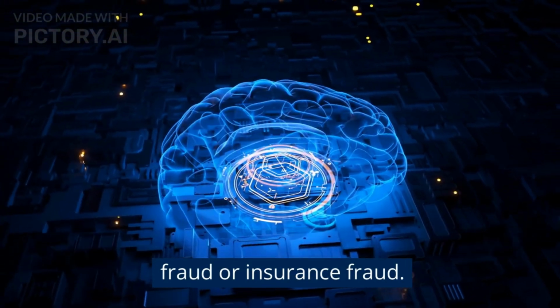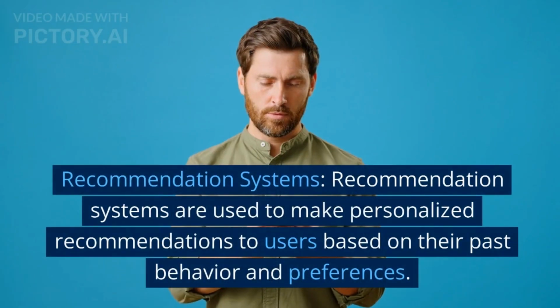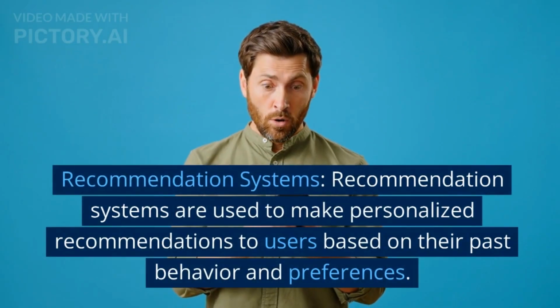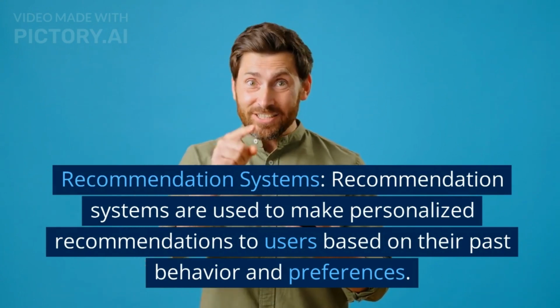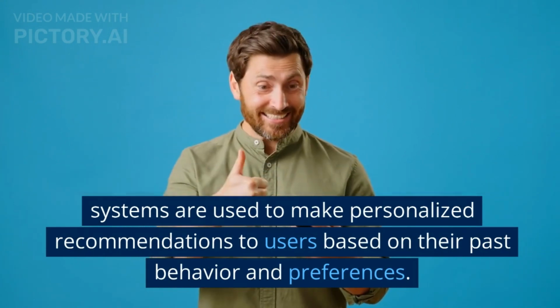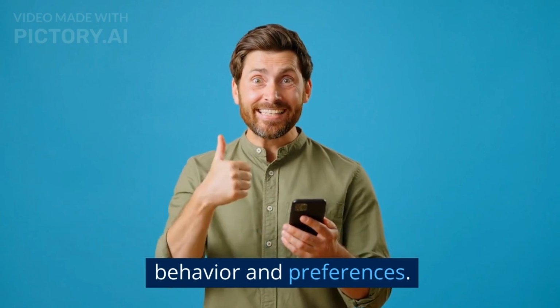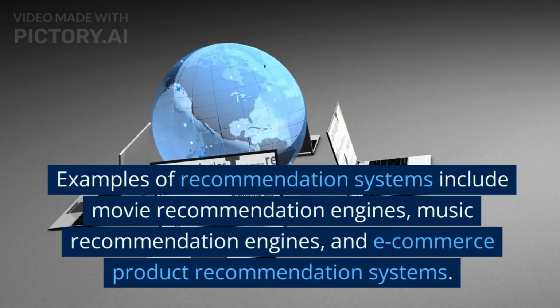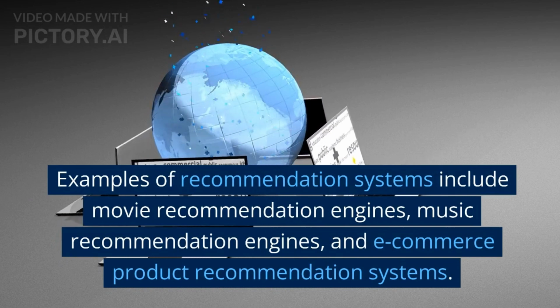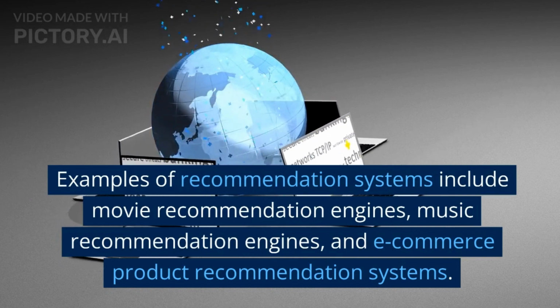3. Recommendation systems. Recommendation systems are used to make personalized recommendations to users based on their past behavior and preferences. Examples of recommendation systems include movie recommendation engines, music recommendation engines, and e-commerce product recommendation systems.